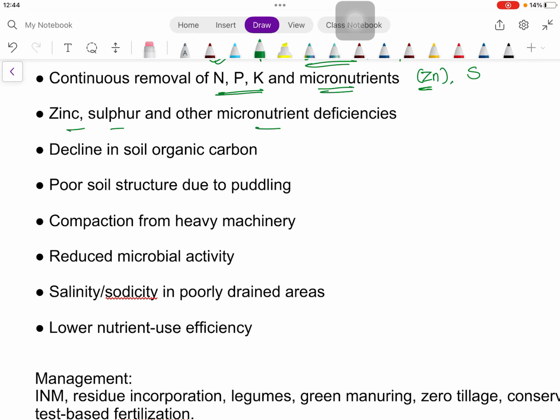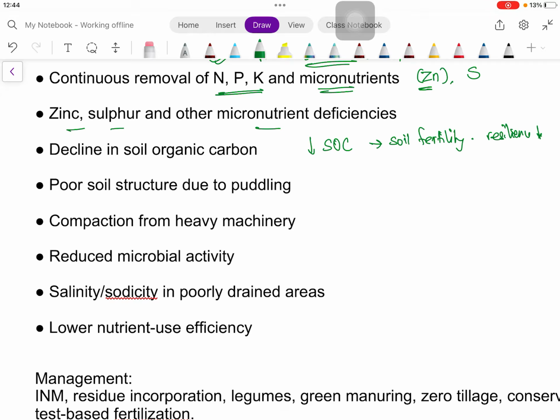Then decline in soil organic carbon, as the residue which would have been added into the soil is not added, and is actually burnt many times. So soil organic carbon will also be reduced. And when soil organic carbon is low, definitely soil fertility and soil resilience will be low, because the buffering capacity of the soil will be low.